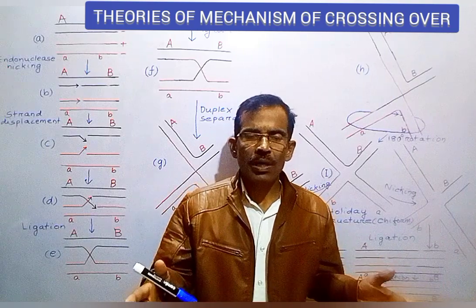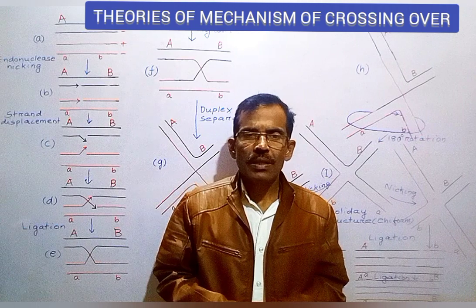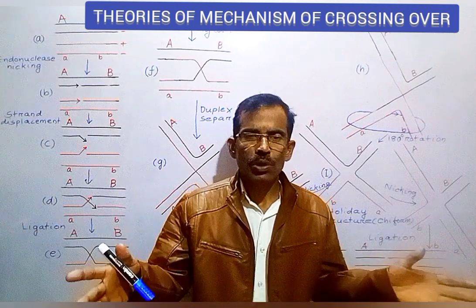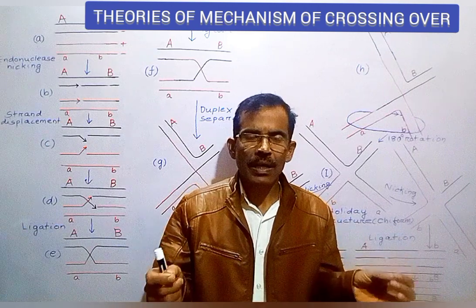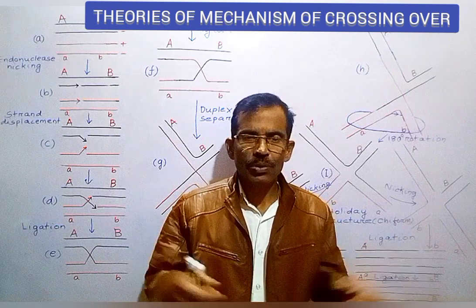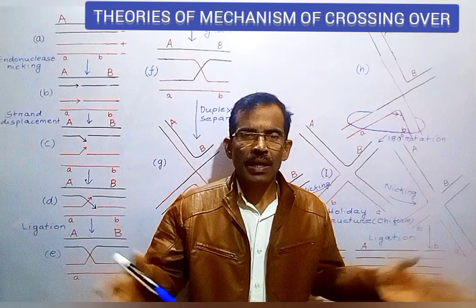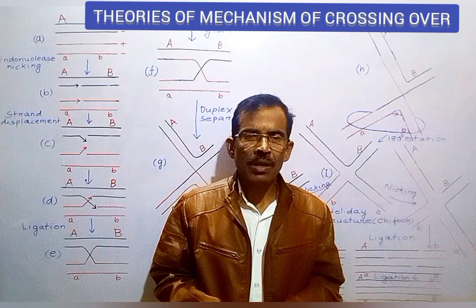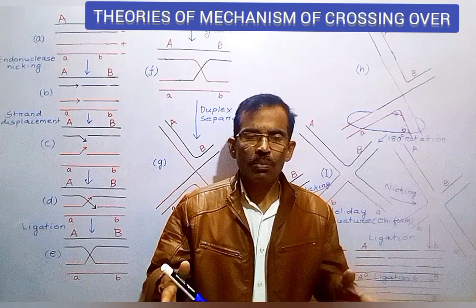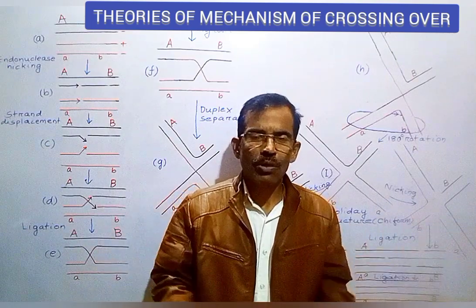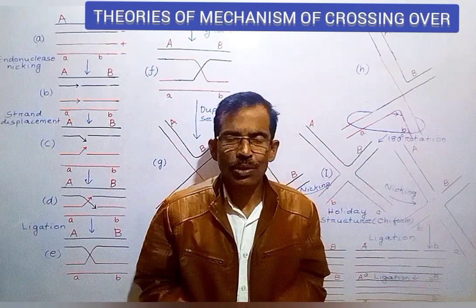All such models share certain features in common. First, they are all based on proposals put forth independently by Robin Holliday and Harold L. K. Whitehouse. Second, they all depend on complementarity between DNA strands. And third, all such models involve a series of enzymatic processes in order to achieve genetic recombination.